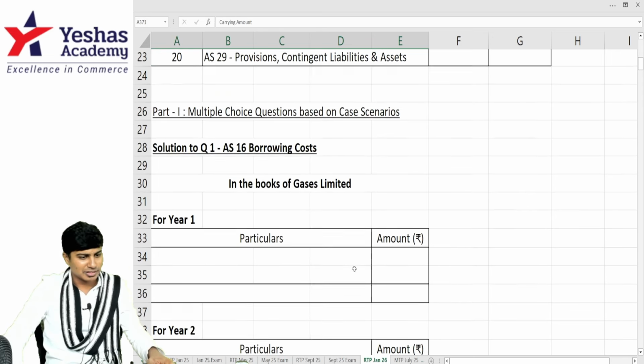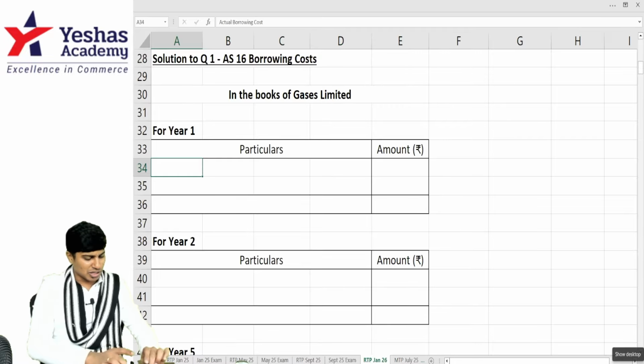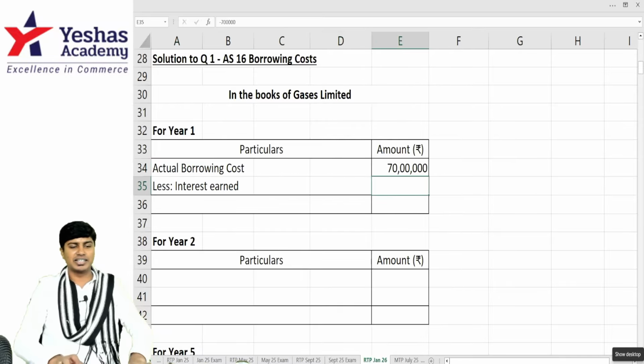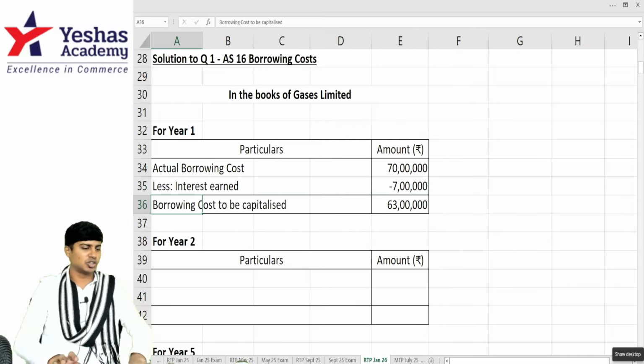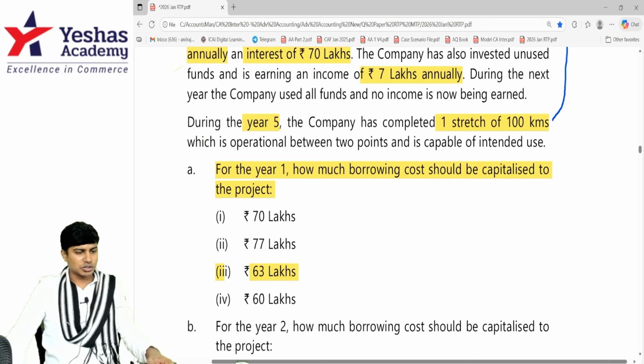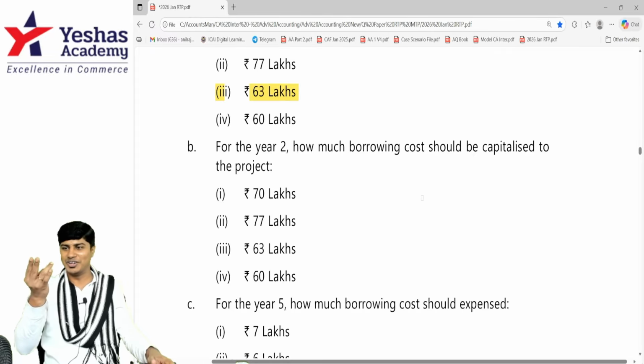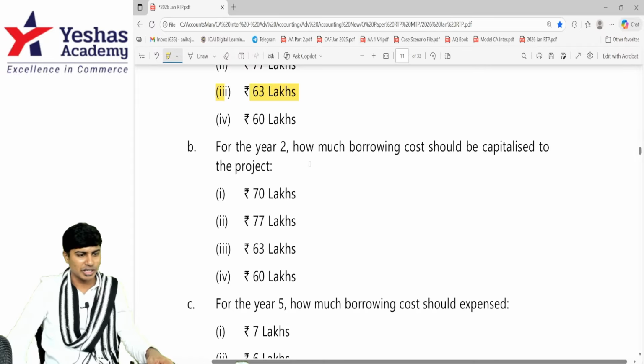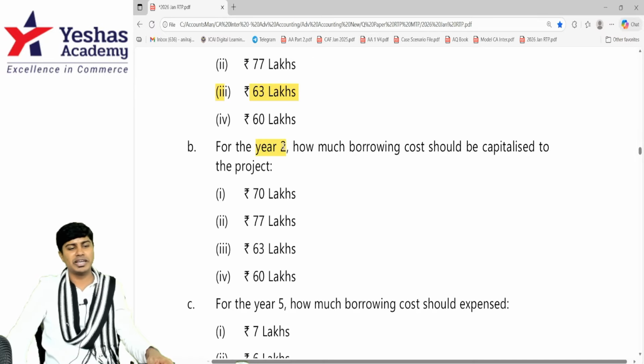Chino, yeah, year 1. Observe, actual borrowing cost comes to be 70 lakh. From this, I will deduct the interest earned 7 lakh, 63 lakh should be capitalized. The second question that they've asked, for year 2, oh my god, if they give for year 1, 2, 3, 4, 5, 10 marks, no, they've not asked so many, they've asked for year 2. In year 2, how much should be capitalized?